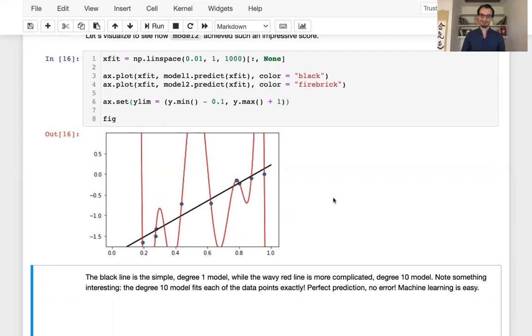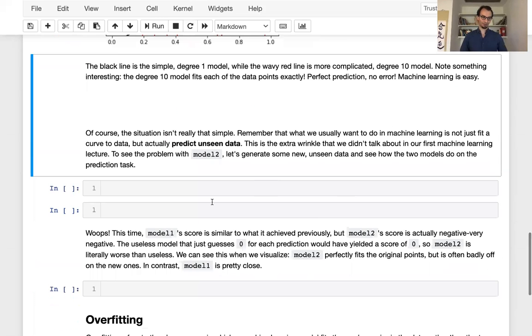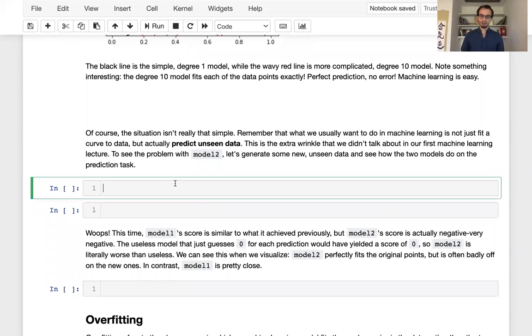Now, of course, the picture is more complicated than that. And there's a reason that machine learning is not called curve fitting. These wiggles that you see, the big up and down oscillations in the model 2, those are actually a big problem. And what are they a big problem for? They're a big problem for prediction. So let's take a look at prediction. So what we're going to do is predict some unseen data.